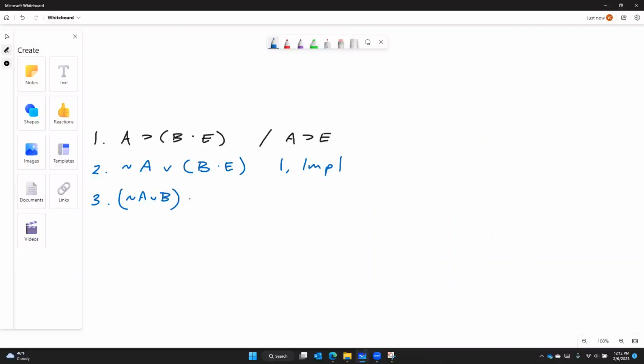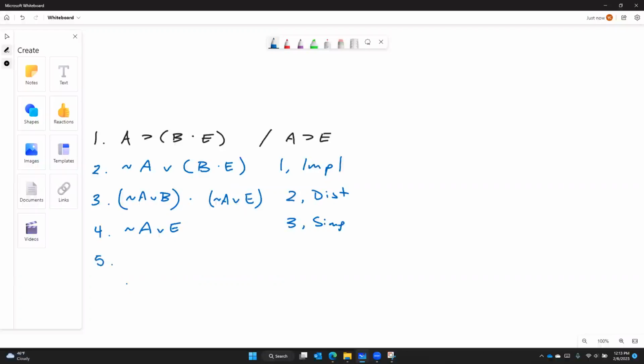So dot wedge dot, and we're distributing the tilde A wedge over both the B and the E. That's going to be line 2 distribution. And this new sentence does get us a little closer to our conclusion. Remember, we were looking for the A hook E by itself. In the right-hand conjunct now, we do have a tilde A wedge E. And because it's the right-hand conjunct, we can get it on a line by itself by using simp.